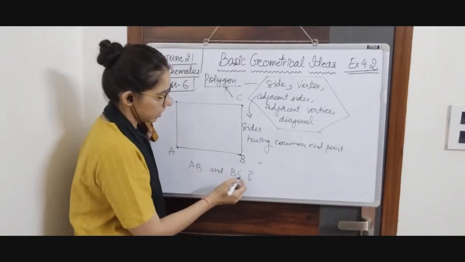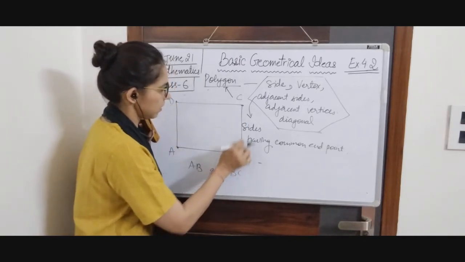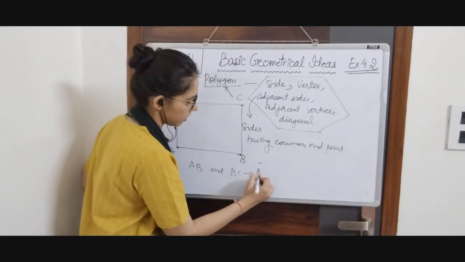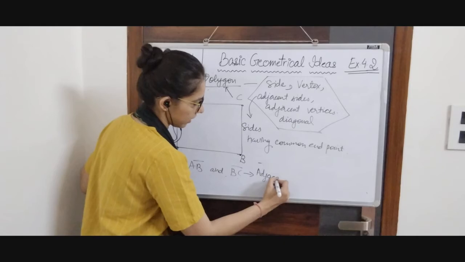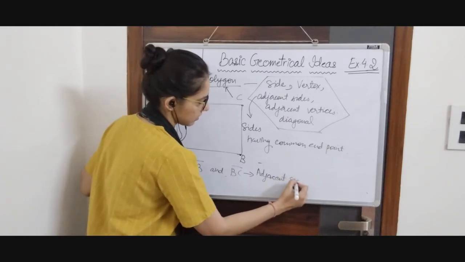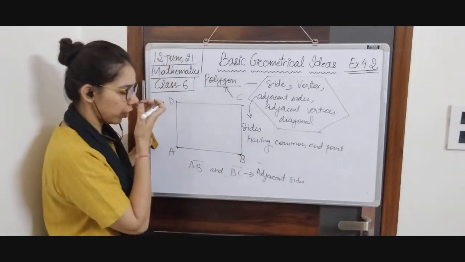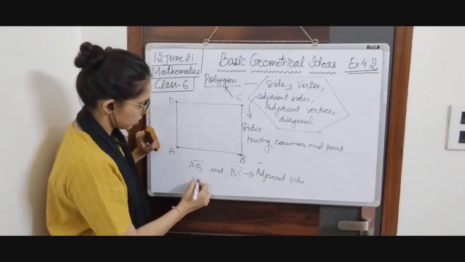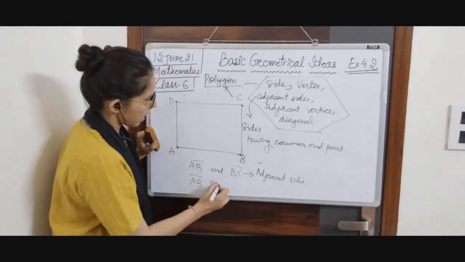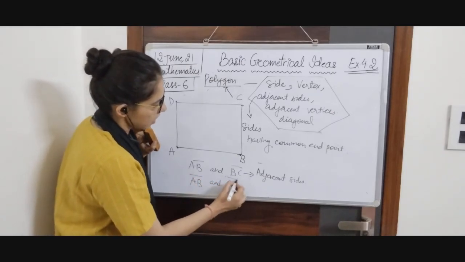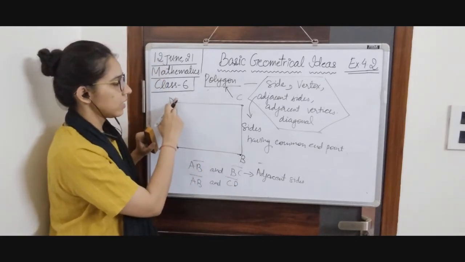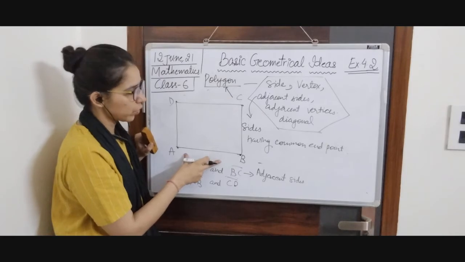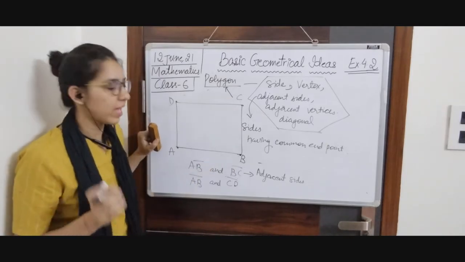AB and BC are adjacent sides, okay. Now I am going to ask about AB and CD. Are they adjacent? AB and CD, okay. They are not adjacent because they have no common endpoint.